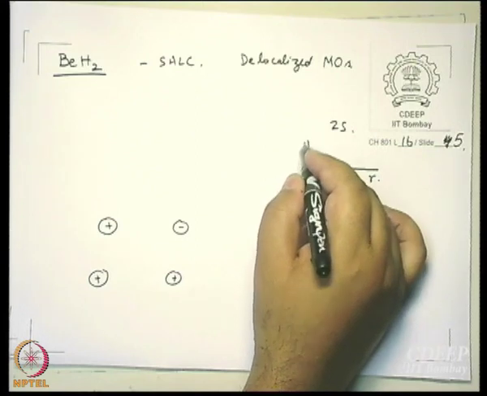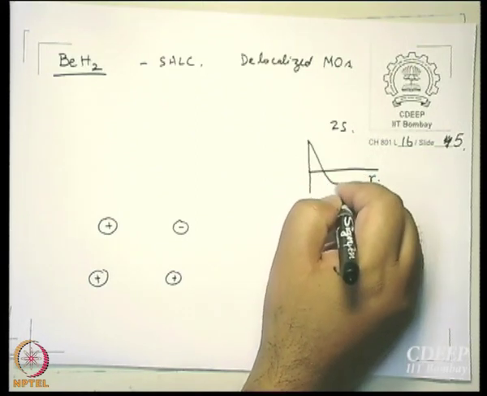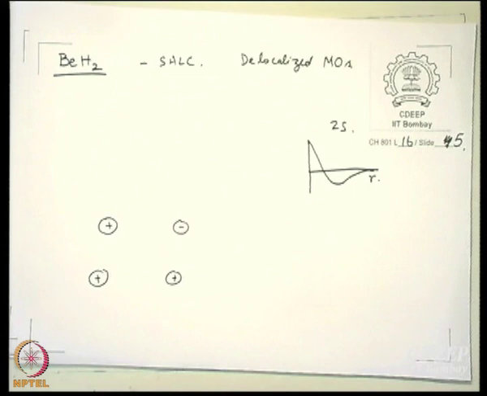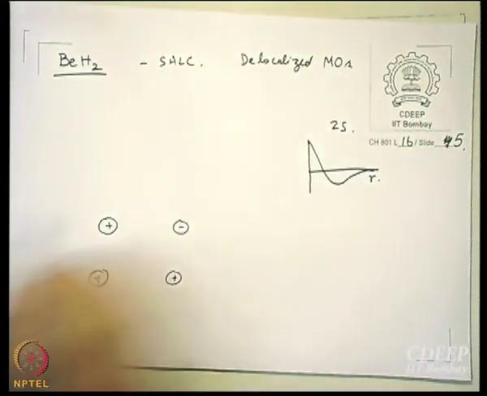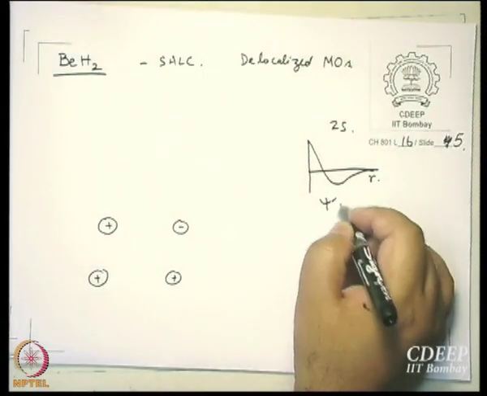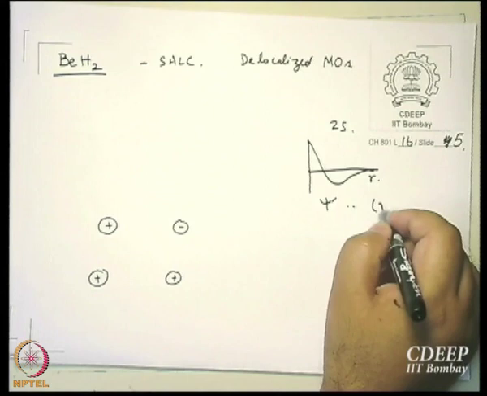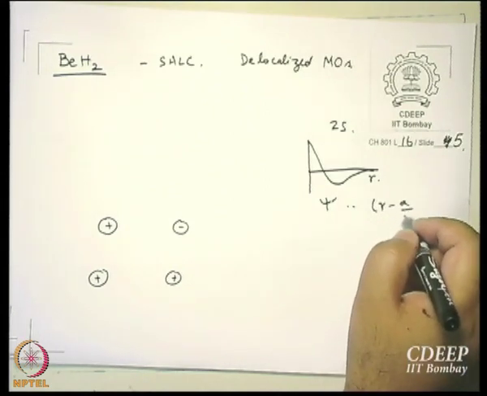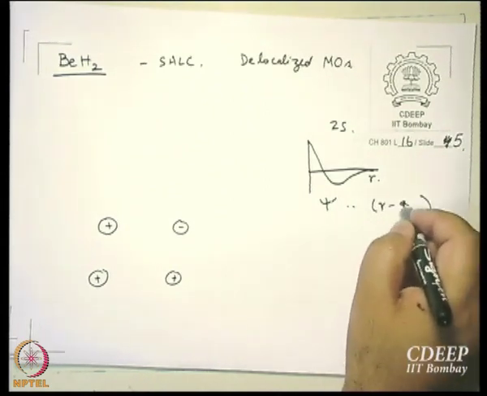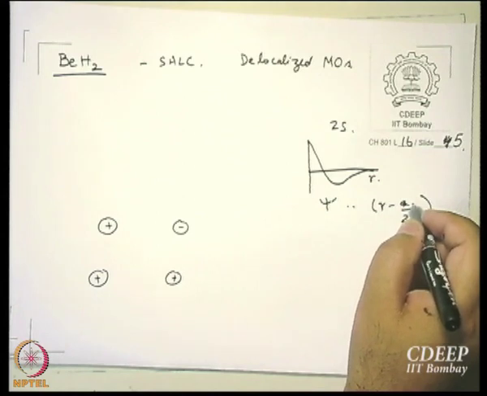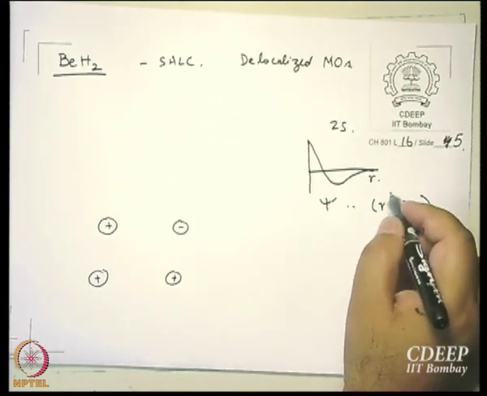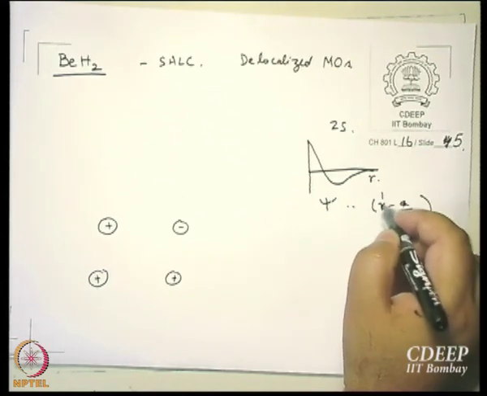If you just take a section through the 2s orbital, it looks like this. Why does it look like this? Because in the expression for the wave function, there is something like 1 minus r by 2a0, right?